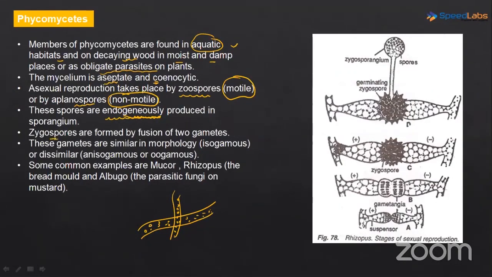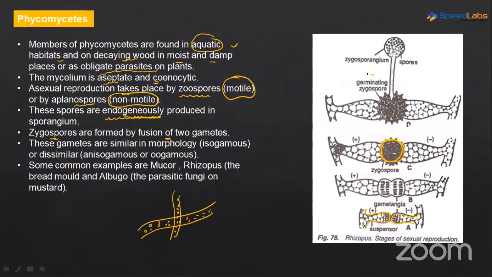Now, zygospores are formed by fusion of two gametes. See here in the diagram, there are these two hyphae which are compatible with each other. They have come close to each other. So once the fusion of the nuclei has happened here, we are getting a diploid zygospore. Plasmogamy हुआ, karyogamy हुआ, and then we are getting a diploid zygospore.